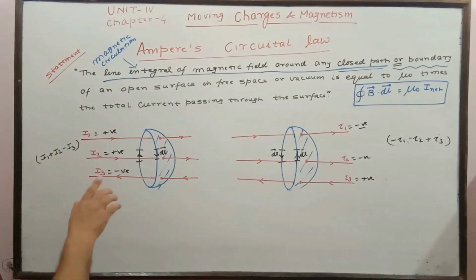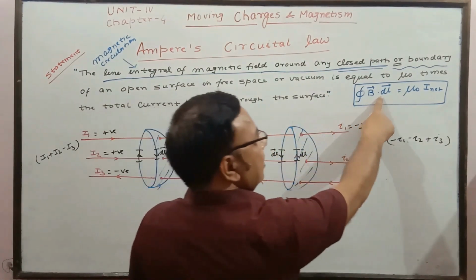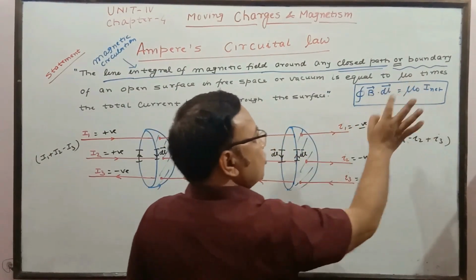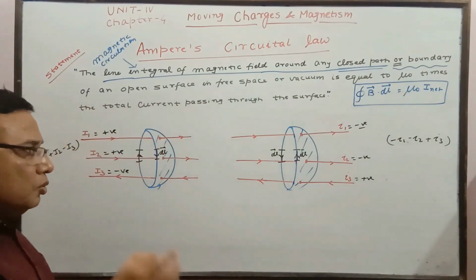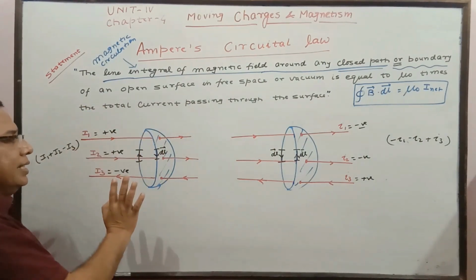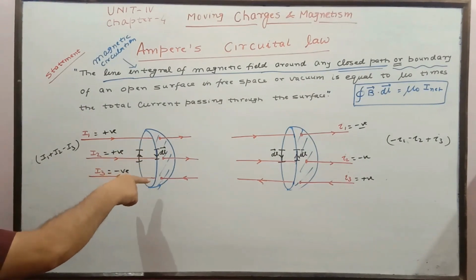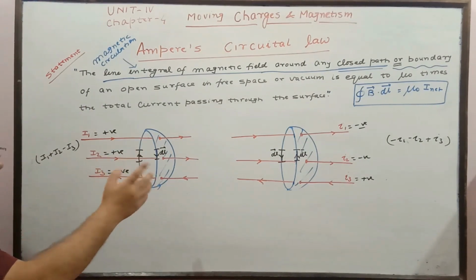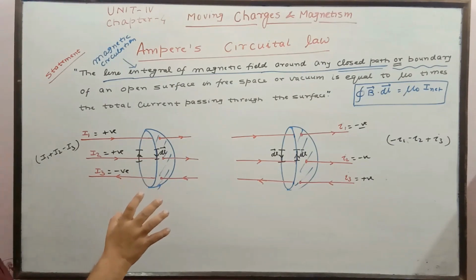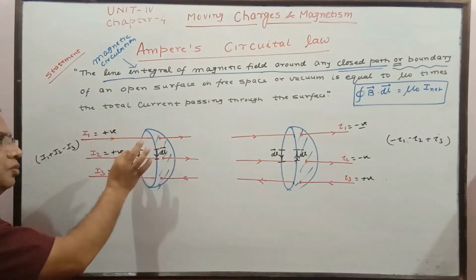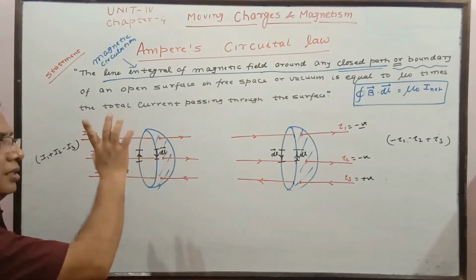So this was the direction of dl. Net current, here you know. Now the direction of B. Due to any current carrying wire, the direction of traversal gives the direction of dl, and the direction of magnetic field due to any current carrying wire, you know how to find out. So that remains the same.